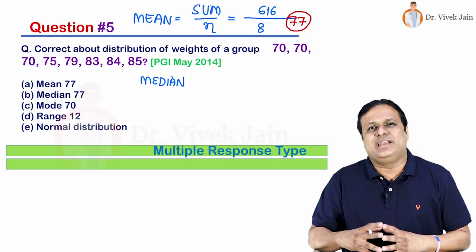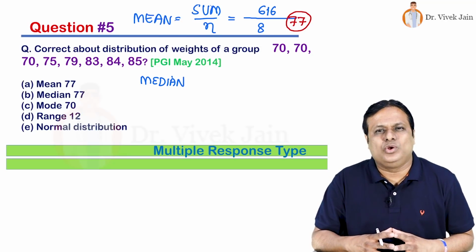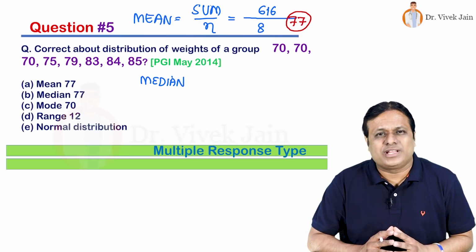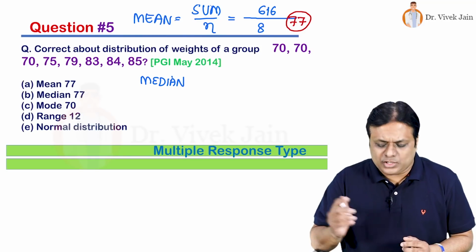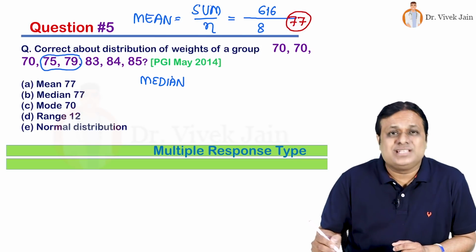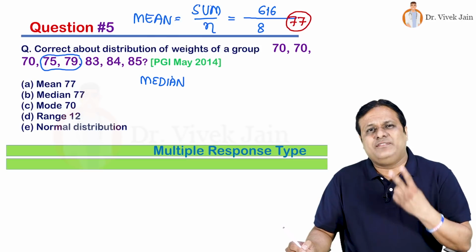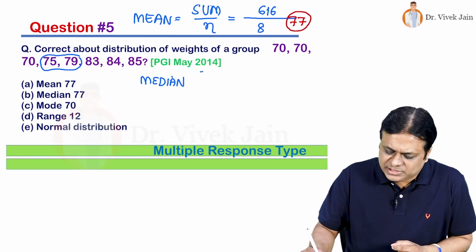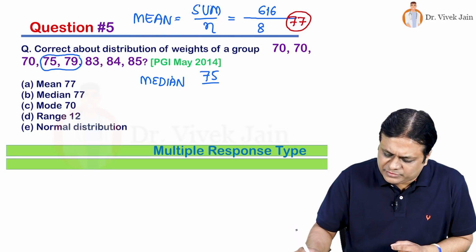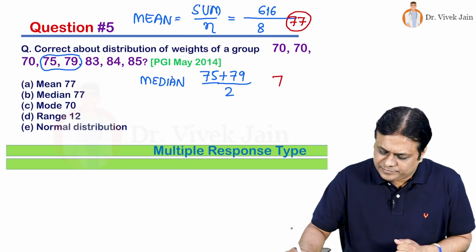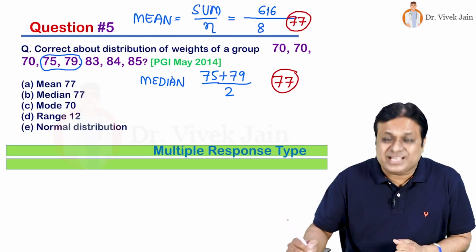Now I look at median. Median says arrange these values in an ascending order. Look at the middle values. They are already arranged in ascending order. What is the middle value? Actually, there are two middle values, these two, 75 and 79. When we get two middle values, how do we calculate the middle value? By taking the average. So that will be 75 plus 79 divided by 2. So that will be 77.